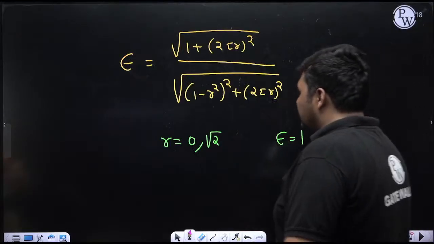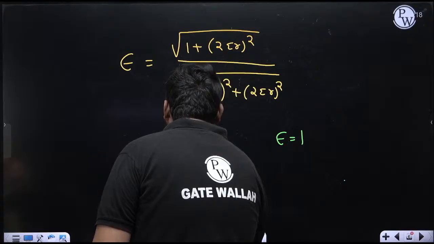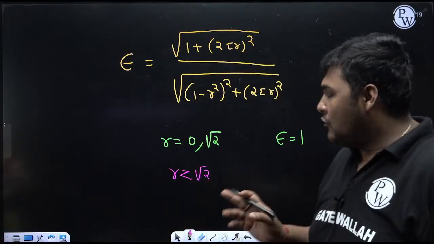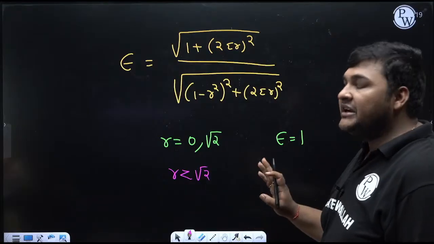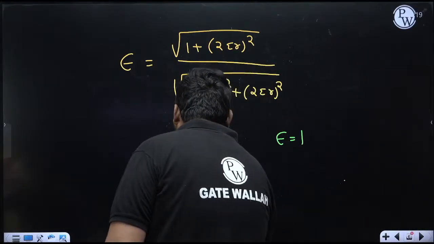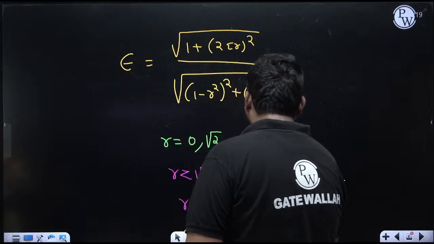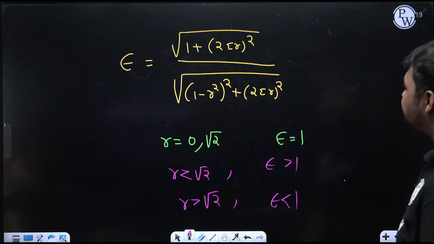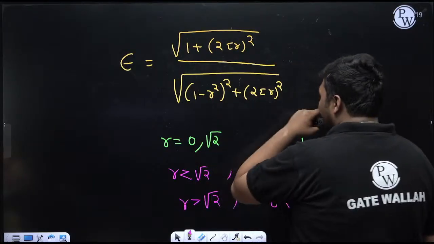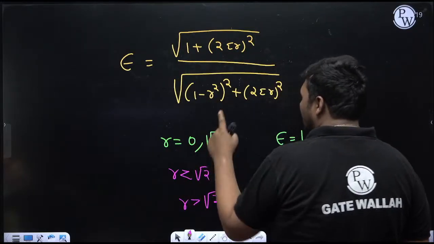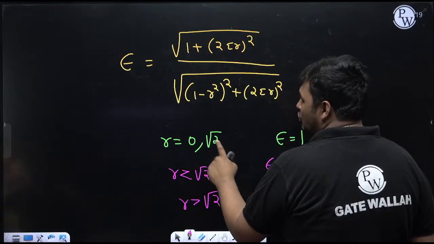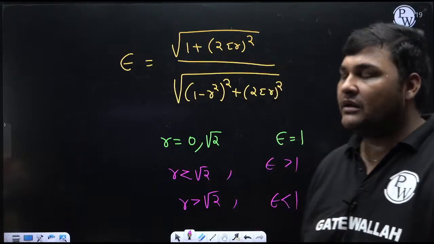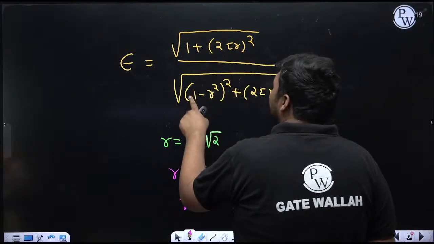Similarly, you can check that if R is less than root 2, epsilon will always be greater than 1, whatever the value. And if R is greater than root 2, epsilon will be less than 1. How am I explaining this? See, if R is less than root 2, it means between 0 and root 2, not including 0. So between 0 and root 2, take any value. Suppose I am taking 1. So whatever this term comes to, it will be less than 1.